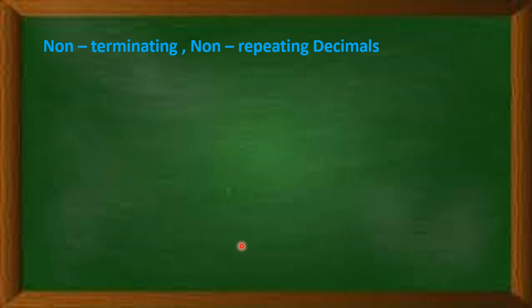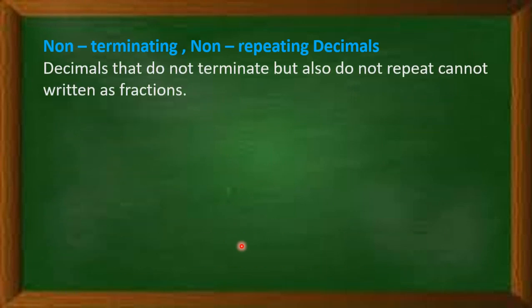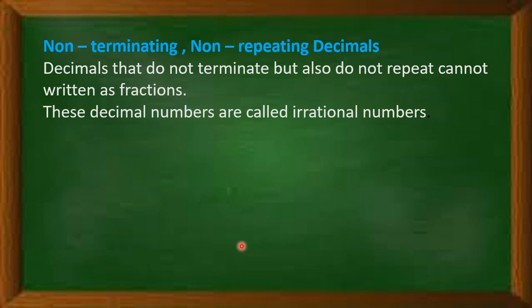Now what if the decimal expansions are non-terminating and non-repeating? Decimals that do not terminate and also do not repeat cannot be written as fractions. These decimal numbers are called irrational numbers.